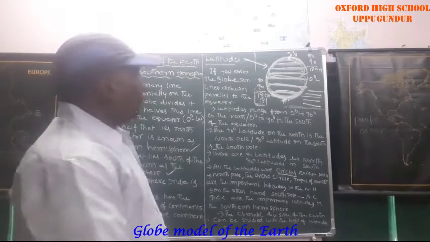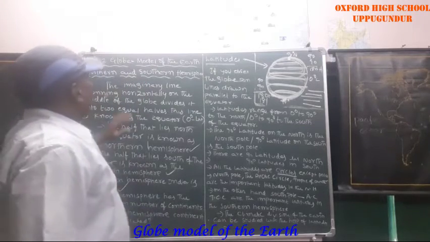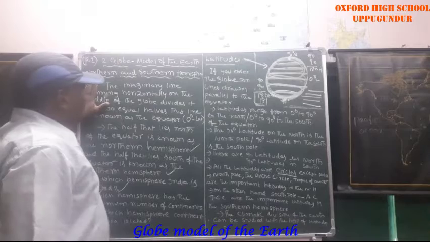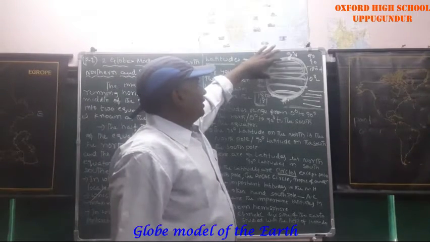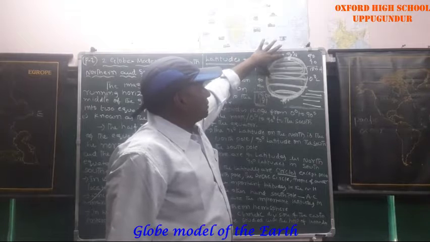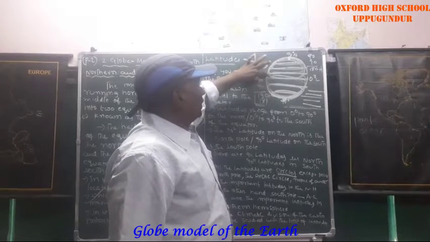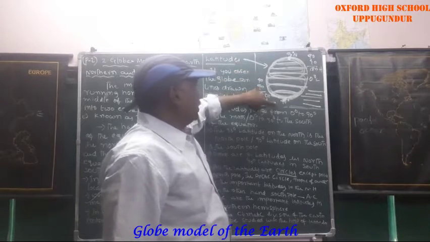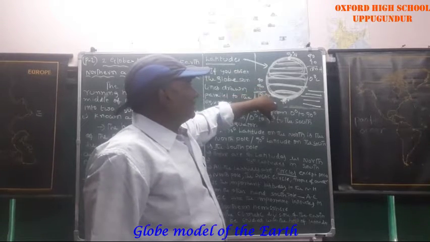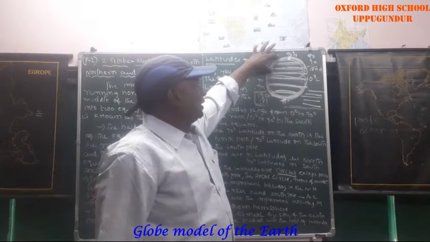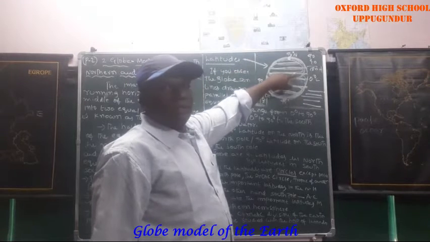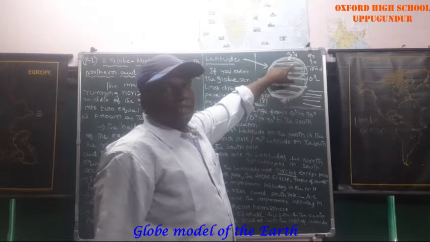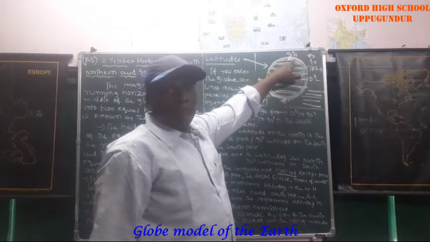Up to now, what did we discuss? We discussed the northern hemisphere and the southern hemisphere. From here to here, the northern hemisphere exists. From 0 degrees down to the south side, the southern hemisphere exists. In the northern hemisphere, the important latitudes are the Tropic of Cancer, the Arctic Circle and the North Pole.